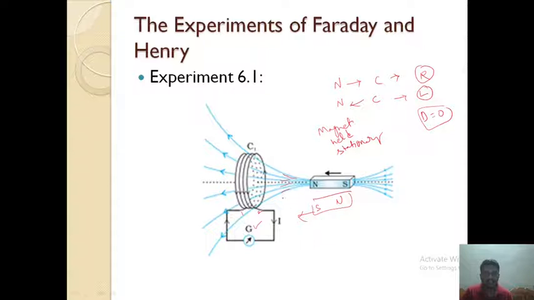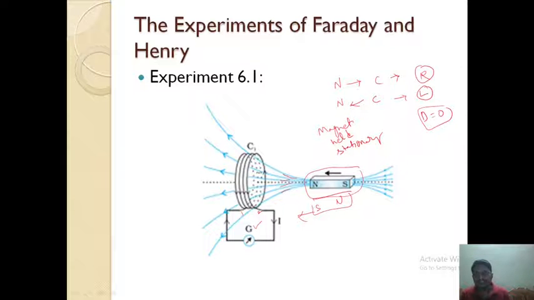Now, in the second case, instead of moving the bar magnet, I am keeping the bar magnet stationary and moving coil C1 towards or away from the bar magnet. Similar effects will be observed. So here the relative motion between the coil and bar magnet induces current in the coil.